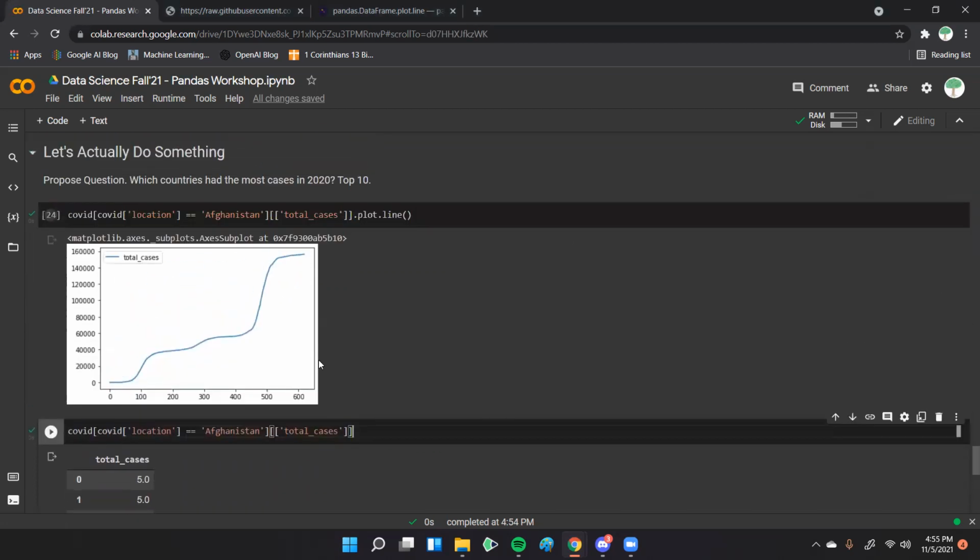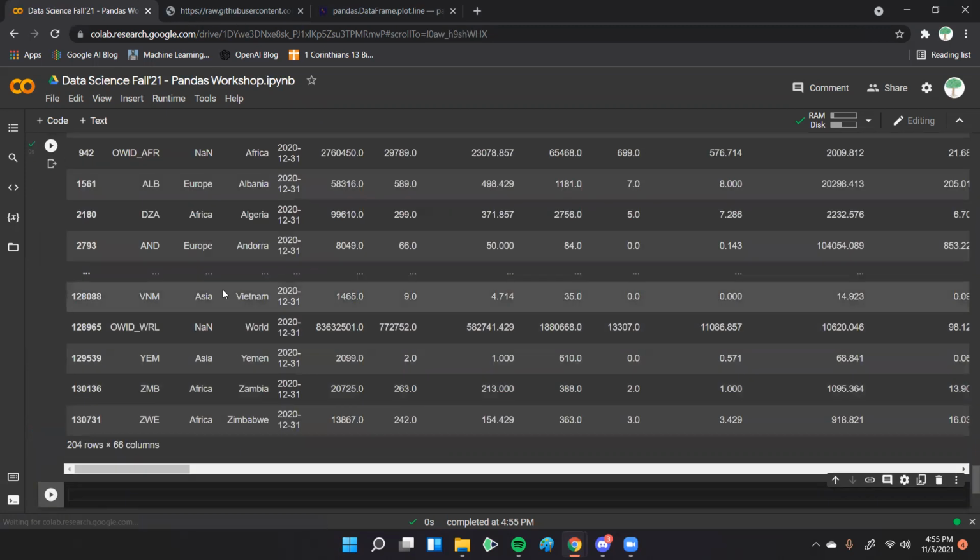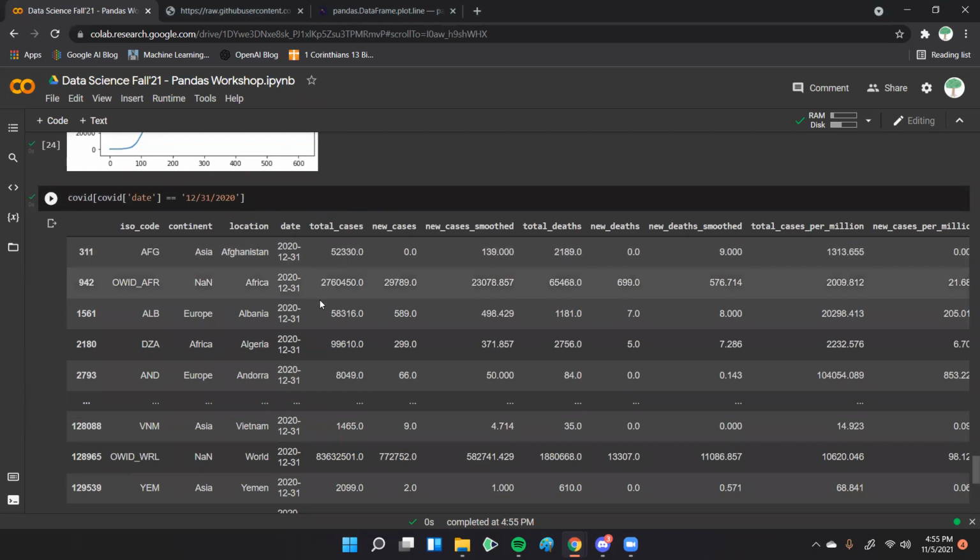I won't even delete all this because we can just go right here and type date. And we can filter for the last day, which is going to be 12/31/2020. That should hopefully get us all the last days.